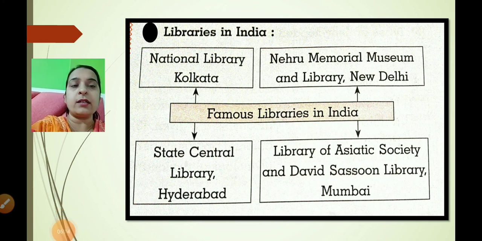Now next one, libraries in India. Famous libraries in India: National Library, Kolkata; Nehru Memorial Museum and Library, New Delhi; State Central Library, Hyderabad; Library of Asiatic Society and David Sassoon Library, Mumbai. So children, see the concept maps very carefully. Draw as it is being asked in the examination. Don't just list it out. You have to write with pen only.